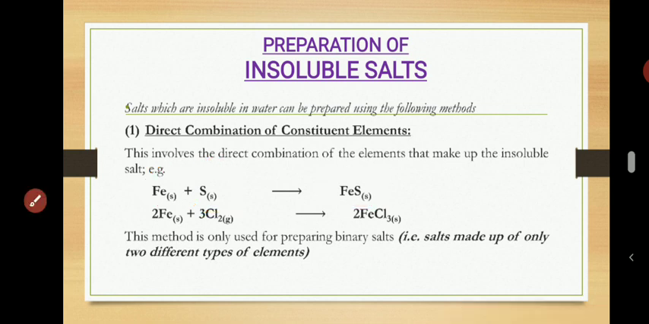Another example is FeCl3. Iron(III) chloride is a soluble salt, but because it's a binary salt, you can also prepare it with direct combination. So you get that now.